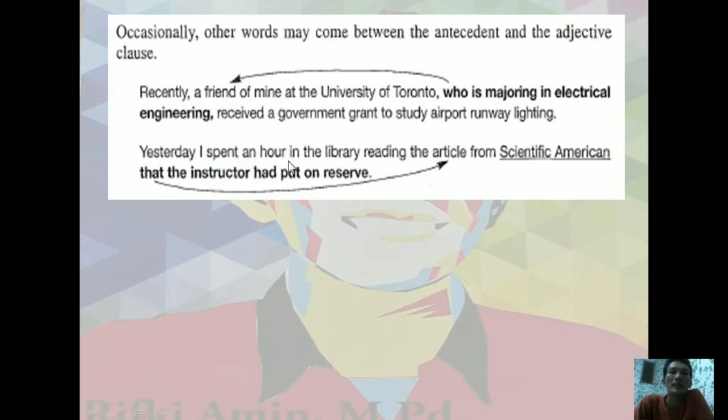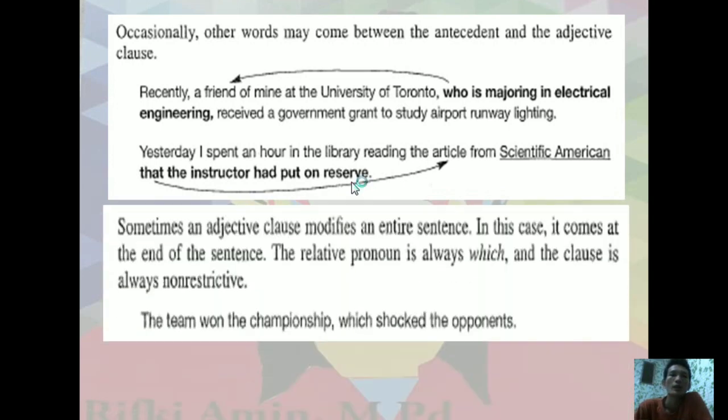And yesterday I spent an hour in the library reading the article from Scientific American that the instructor had put on reserve. The article that the instructor had put on reserve. Sometimes an adjective clause modifies the entire sentence, like in this case, it comes at the end of the sentence. The relative pronoun is always which and the clause is always non-restrictive. And maybe we discuss after this what is the difference between restrictive and non-restrictive.